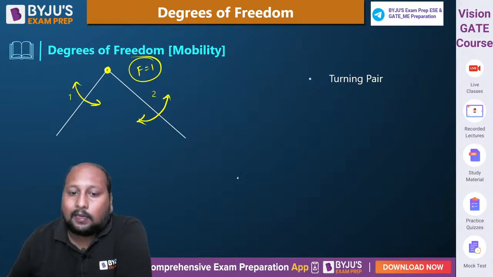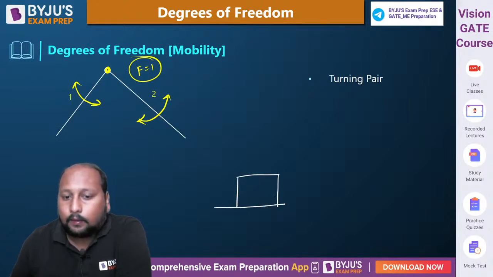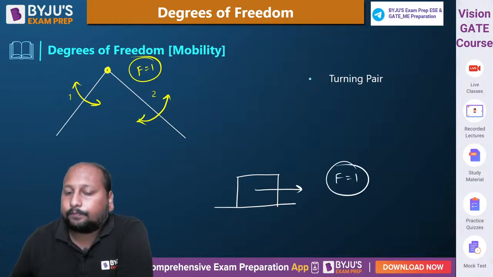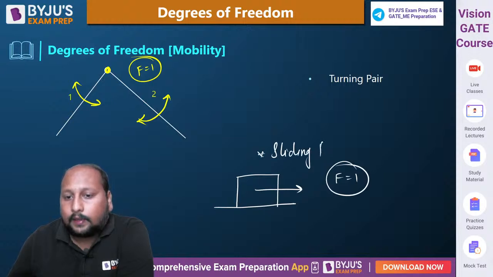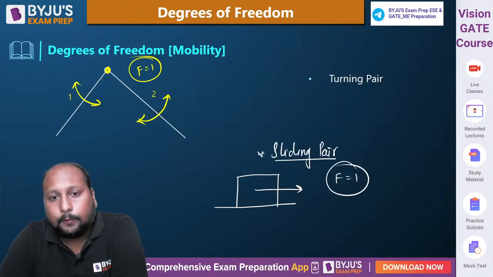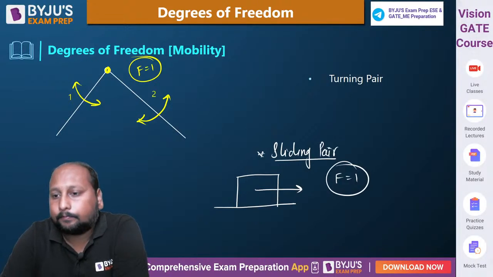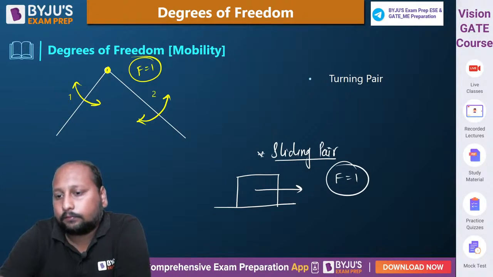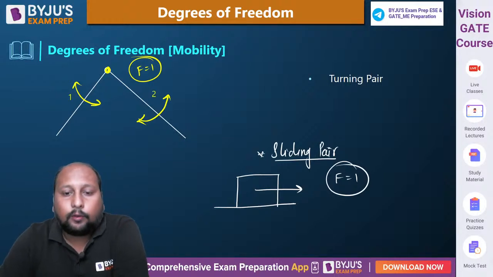Even if I talk about sliding pair या prismatic pair, sliding और prismatic pair भी it is having single degree of freedom. Understood? Clear? Everyone? कोई डाउट, कोई दुविधा तो बताइए. चलिए.